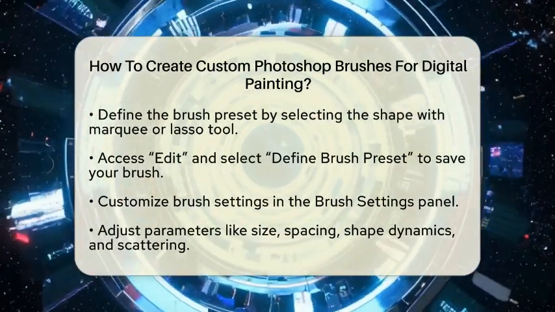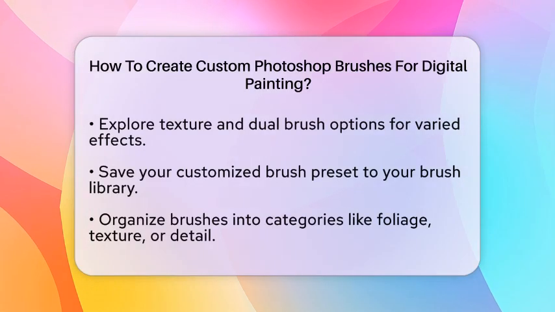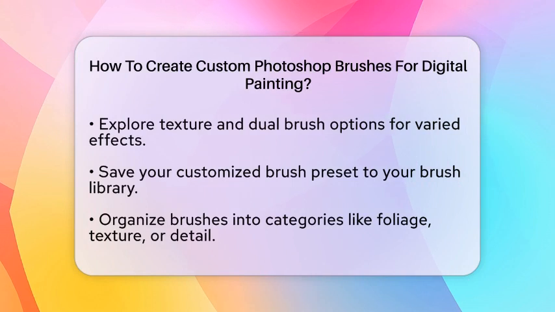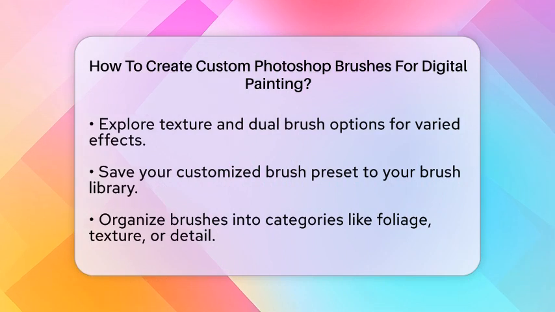You can also explore texture and dual brush options for more complex effects. Finally, adjust transfer settings for opacity and flow jitter based on pressure. These adjustments help simulate natural media effects, making your digital paintings feel more authentic.